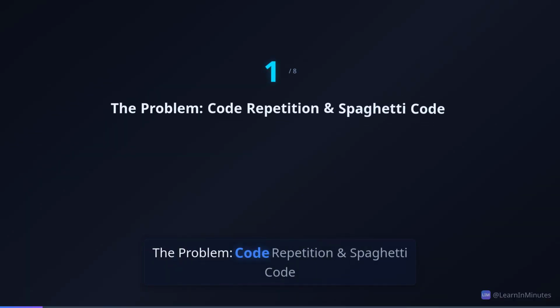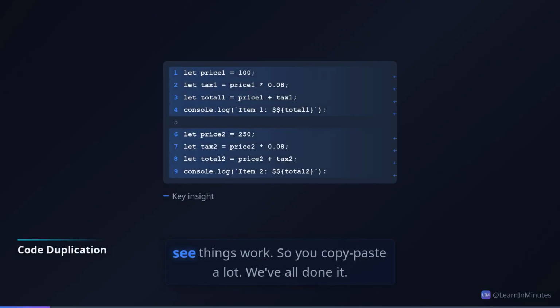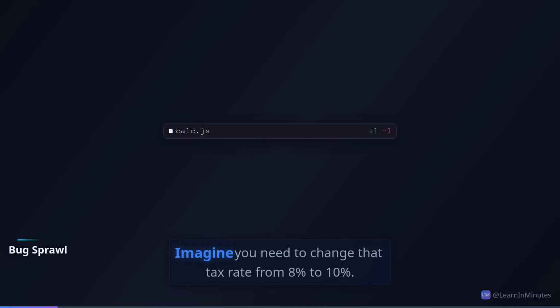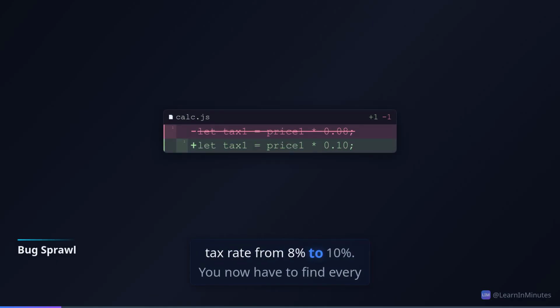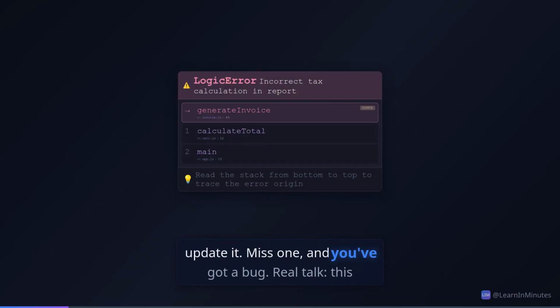The problem: code repetition and spaghetti code. Let's be real, when you first start coding, you just want to see things work. So you copy-paste a lot. We've all done it, but that quickly leads to a mess. Imagine you need to change that tax rate from 8% to 10%. You now have to find every single place you wrote 0.08 and update it. Miss one, and you've got a bug. Real talk, this is where projects spiral.